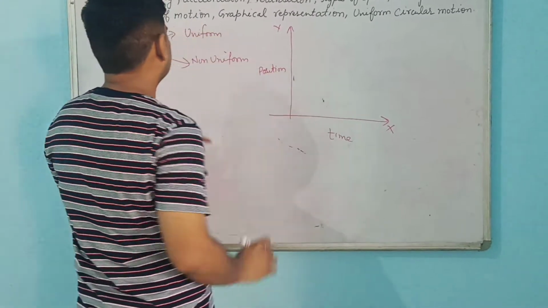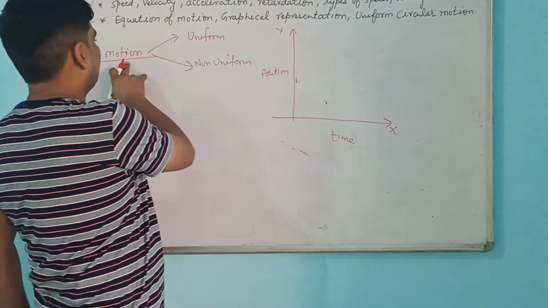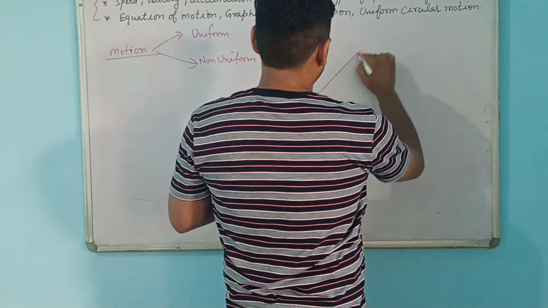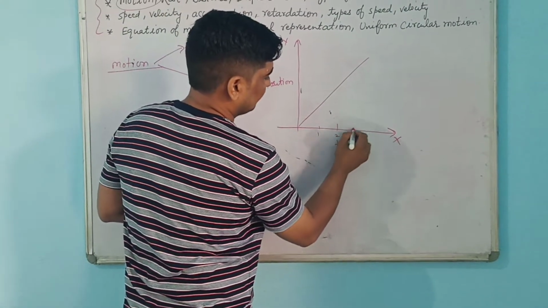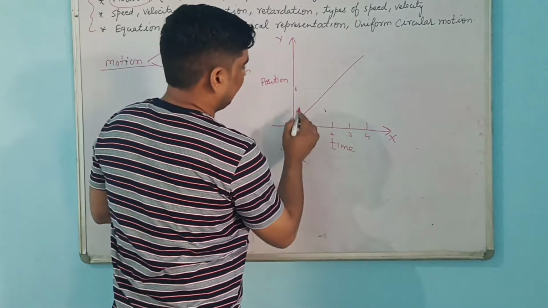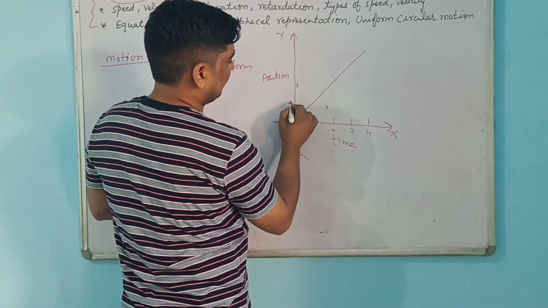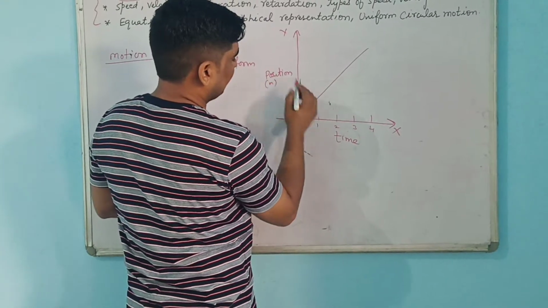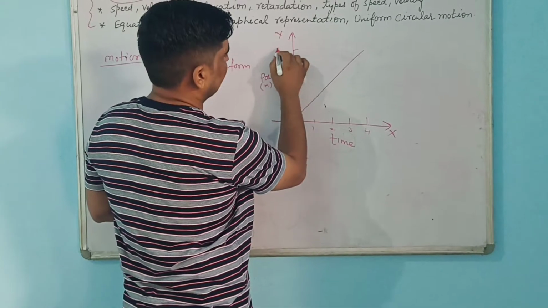If an object changes its position with respect to time in a uniform way, then we are calling it uniform motion. See, if I am drawing a line here, and I am taking time calibrations here: time 1 second, 2 seconds, 3 seconds, 4 seconds. And this is the position, taking in meters. This is the reference point, so this is 5 meters, then 10 meters, then 15 meters, then 20 meters, like that.